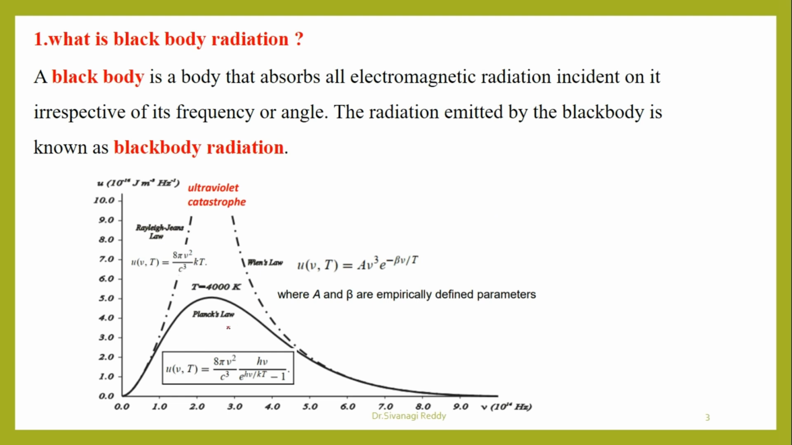In the black body radiation diagram, what was experimentally observed, Rayleigh and Wien tried to fit theoretically based on classical mechanics, but were not able to do so. Then Planck introduced Planck's law and was able to explain it.